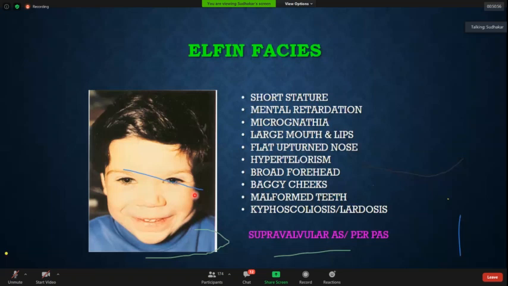They are usually associated with both peripheral pulmonary stenosis and supravalvular aortic stenosis. So Elfin phases is something I think you may not encounter much, but sometimes we may encounter. So always remember this phenotype.